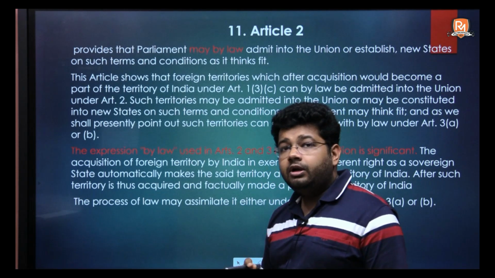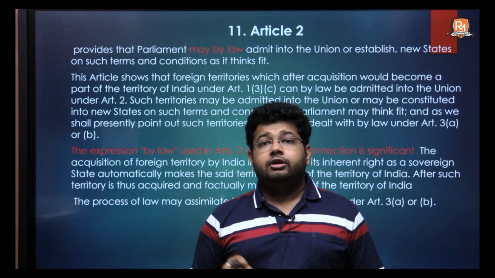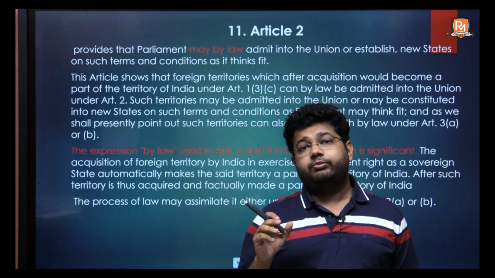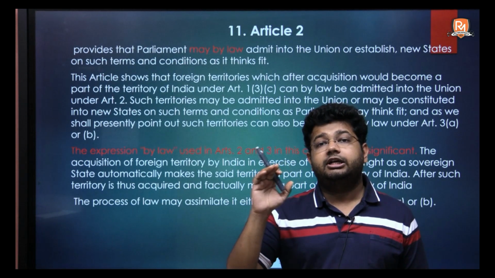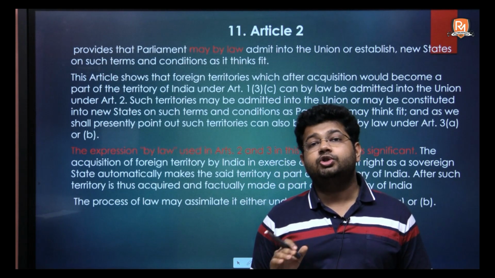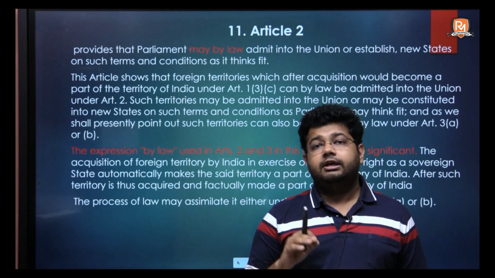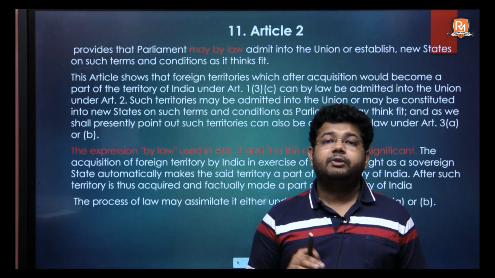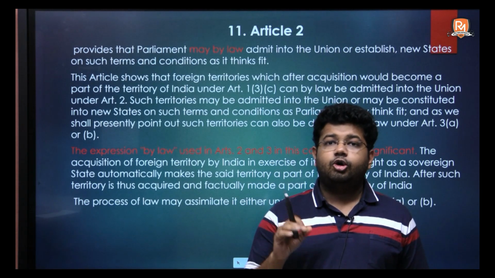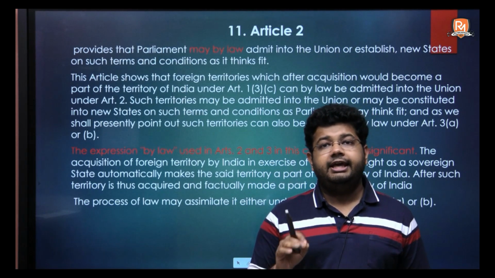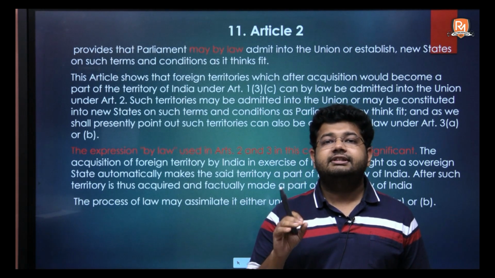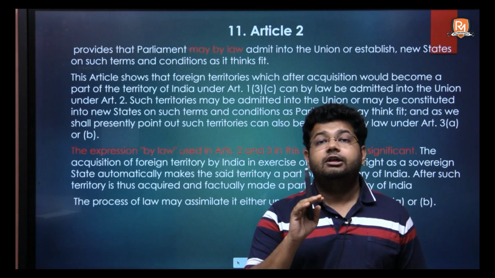So, the territories for which provision has been made in Article 13C, for the inclusion of which Article 13C that we saw earlier is been made, provision has been made under Article 2 or under Article 3, A and B. These territories can be included by law.